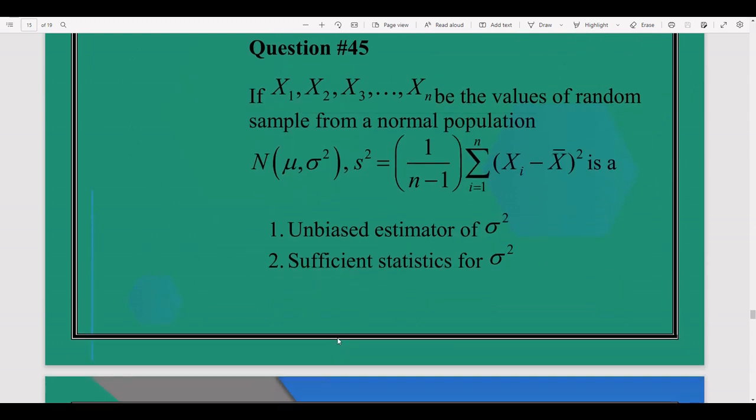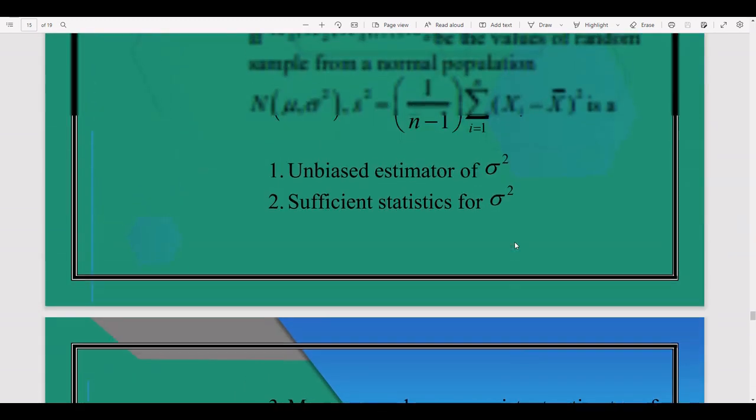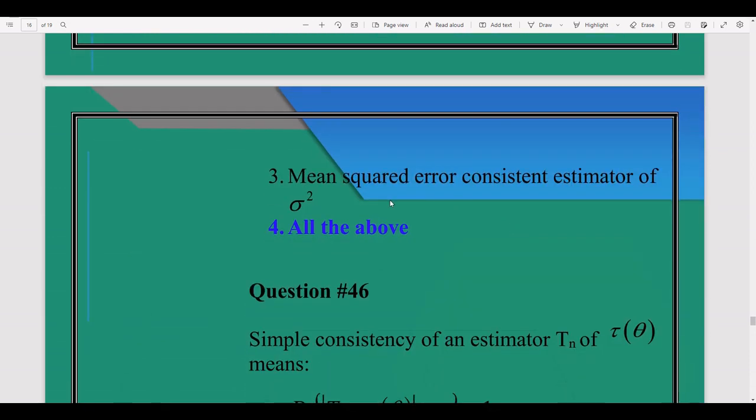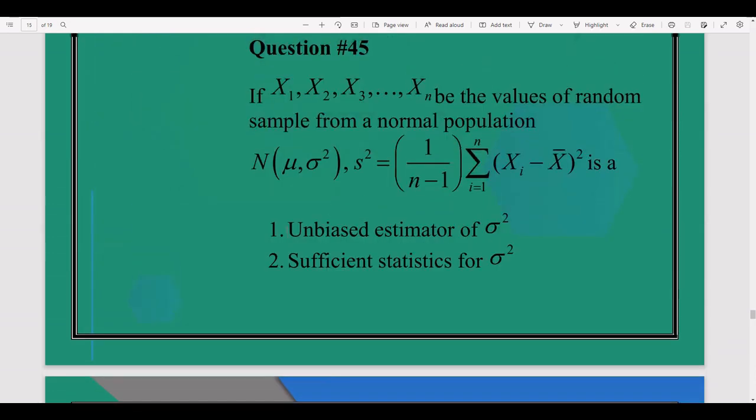Question number 45. If x1, x2, so on xn be the values of a random sample from normal distribution, the parameters of normal distribution are mu and sigma square. Mu represents mean and sigma square is variance. And s square is equal to 1 over n minus 1, i varies 1 to n, xi minus x bar square. This is an unbiased estimator for sigma square, sufficient statistic for sigma square, mean square error consistent estimator for sigma square. All above. These all three are the answers.